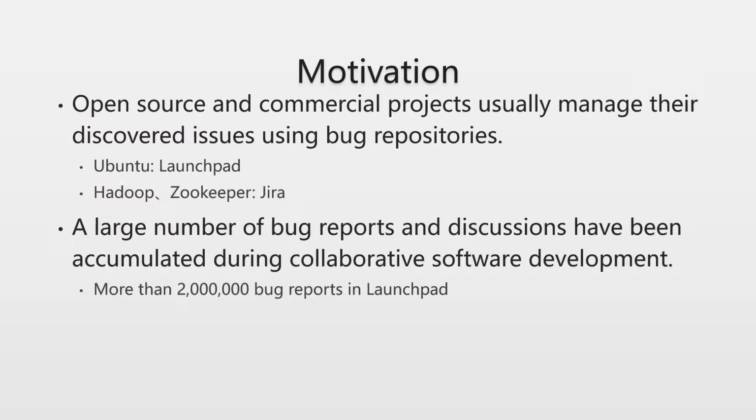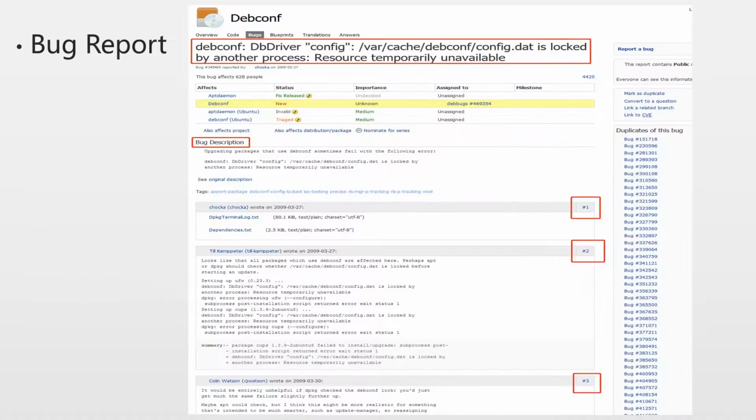Open source and commercial projects usually manage their discovered issues using bug repository. During this process, a large number of bug reports and discussions have been accumulated. Here we show what a bug report looks like. When contributors find bugs in the software, they submit a bug report asking for a basic description about the exposed issue using neutral language. Then other stakeholders, including project managers, maintainers, or external contributors, discuss and likely put forward different standpoints to the issue in the form of comments. The original bug report and all discussions can be read by any stakeholders, who may evaluate and directly reply to those standpoints with their own opinions, also in the form of comments.